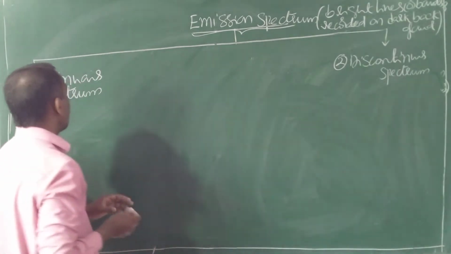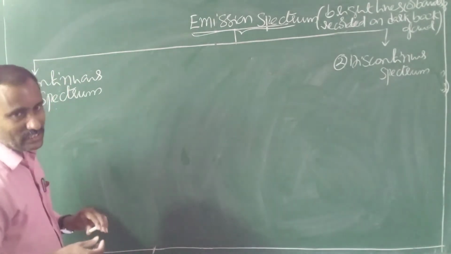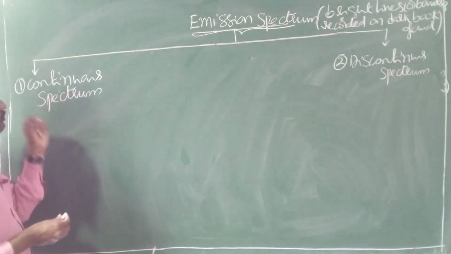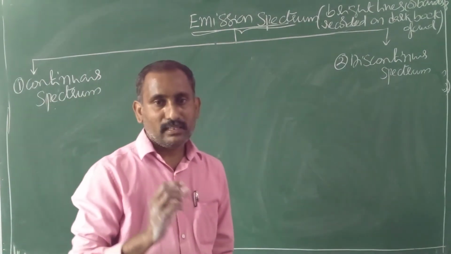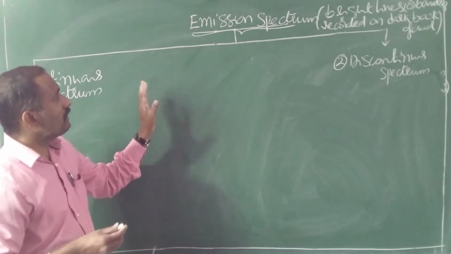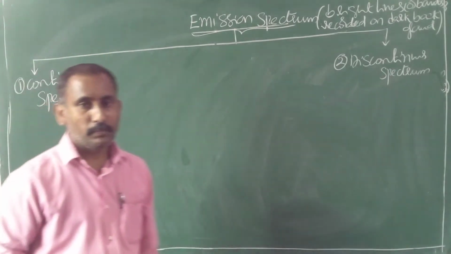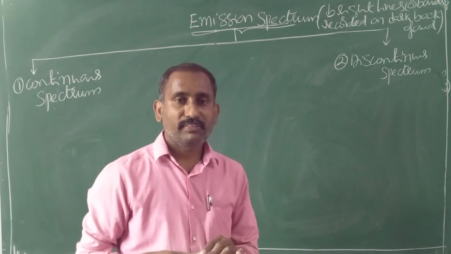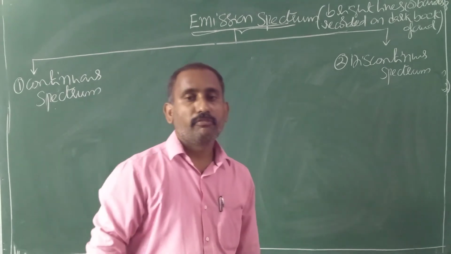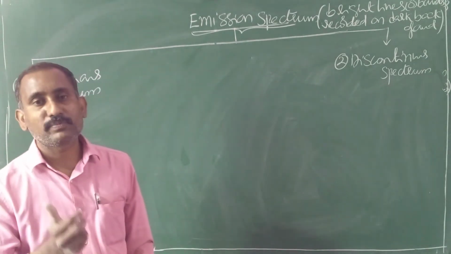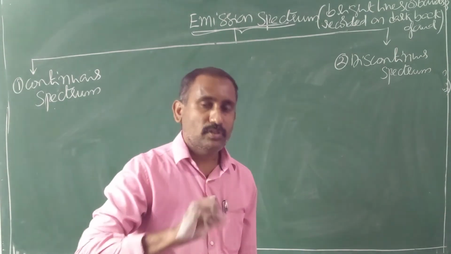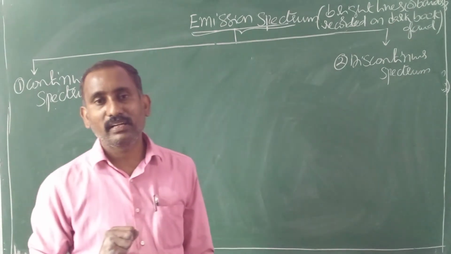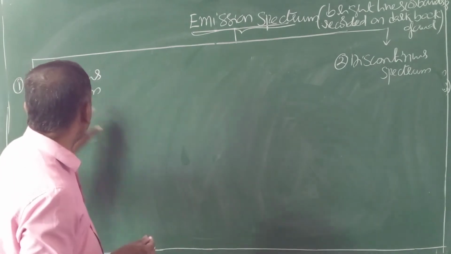So it is of two types, continuous spectrum and discontinuous spectrum. The name itself gives the answer. Continuous spectrum means that when the emitted radiations are passed through the prism, all types of wavelengths or all types of frequencies are recorded on the photographic plate. Whenever all types of radiations or wavelengths are recorded, that type of spectrum is known as continuous spectrum.